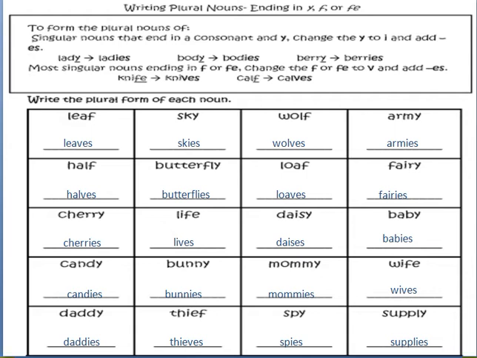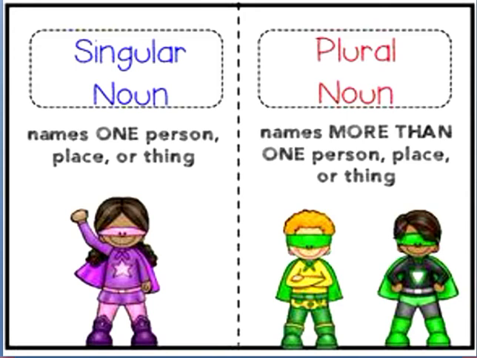So for this we are going to start our book page, okay? But before this, let me remind you what singular nouns are. Singular nouns name one person, place or thing, right? And plural nouns name more than one person, place or thing, right, students?